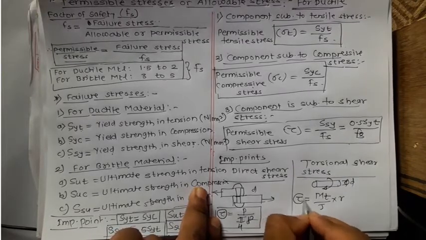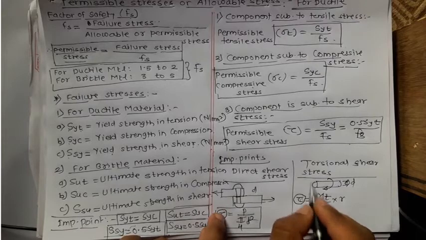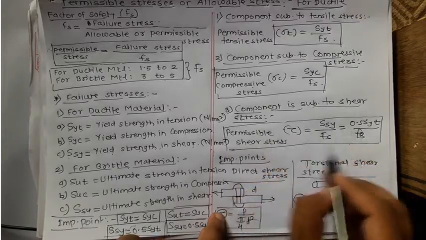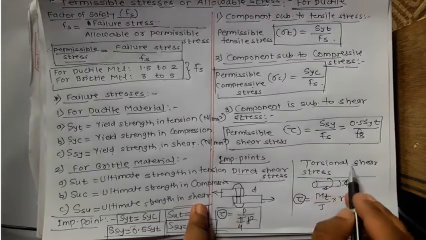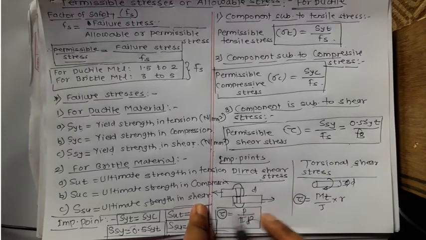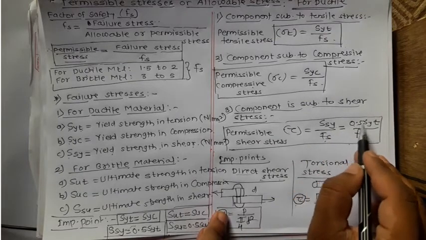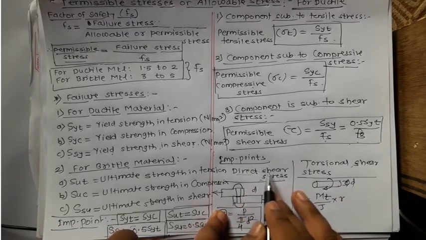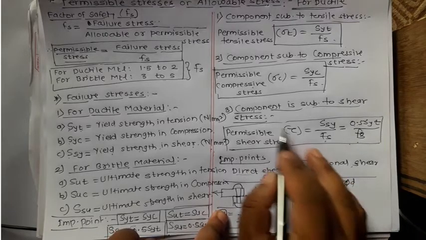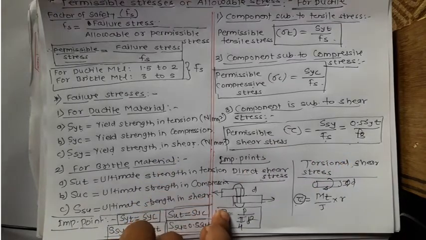To find the diameter of this shaft, tau must be taken as the permissible shear stress from this same equation. Whether the component is subjected to direct shear stress or torsional shear stress, you must take the same permissible shear stress, obtained from SSY upon Fs, that is 0.5 SYT upon Fs. This is a very important point that you should remember.